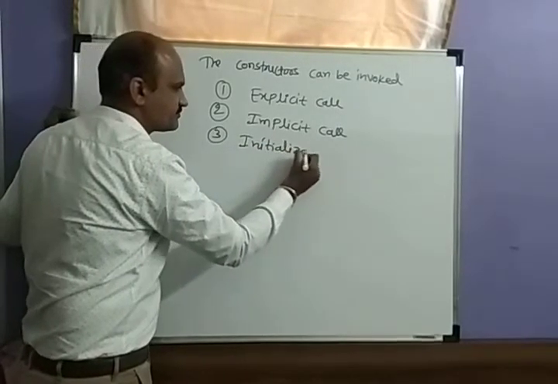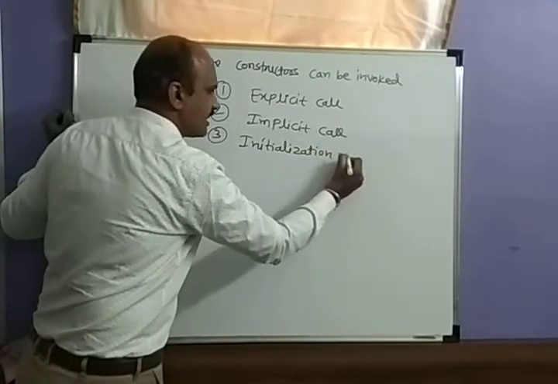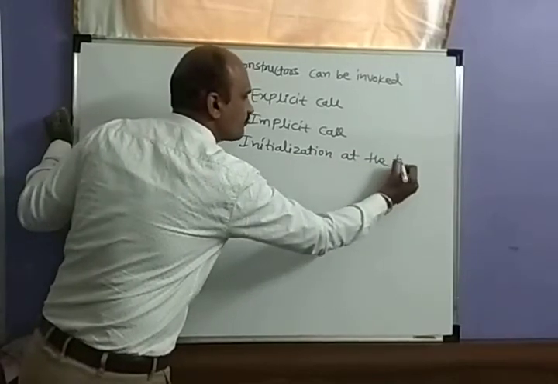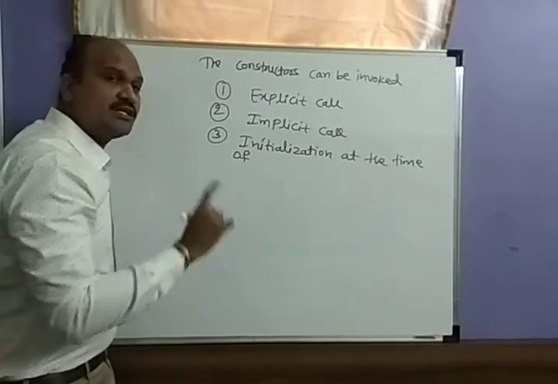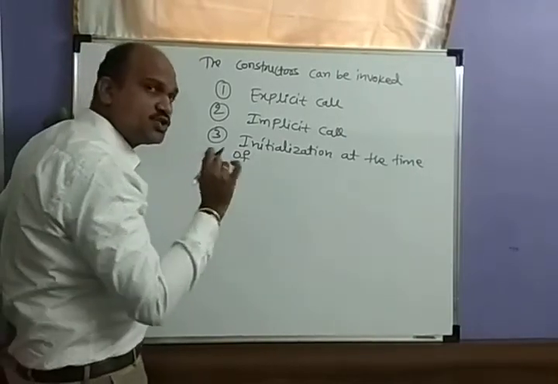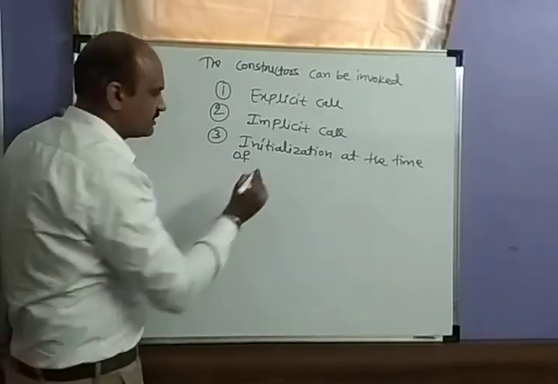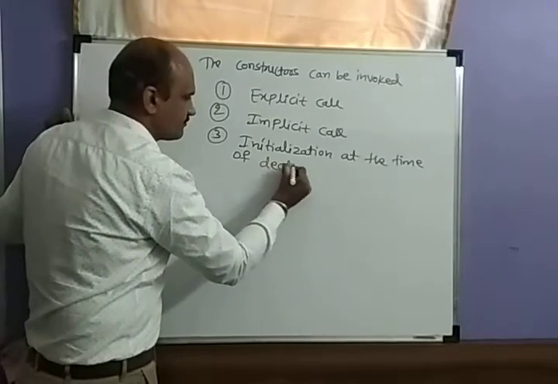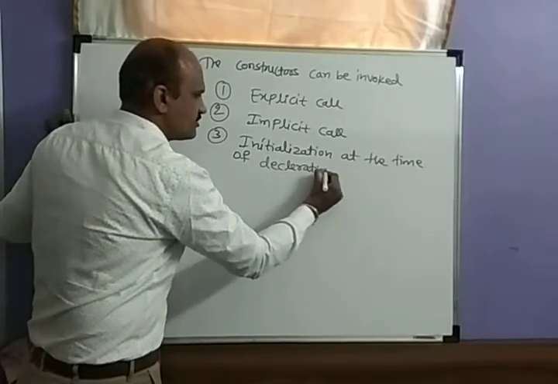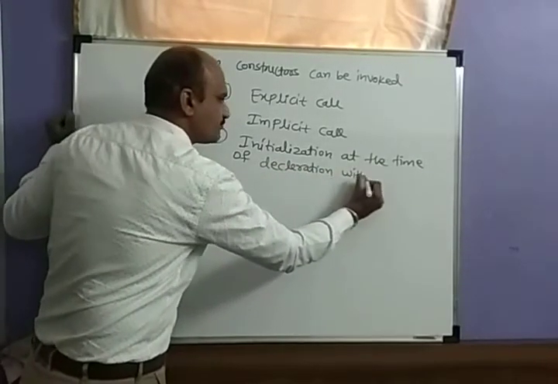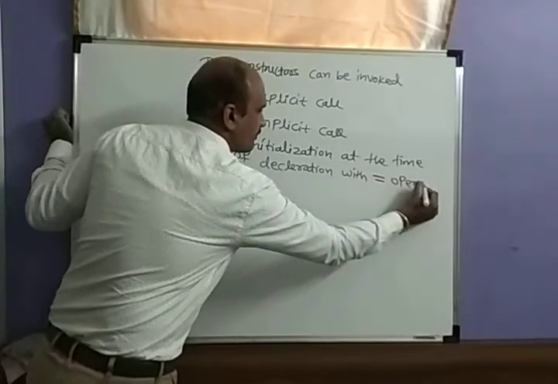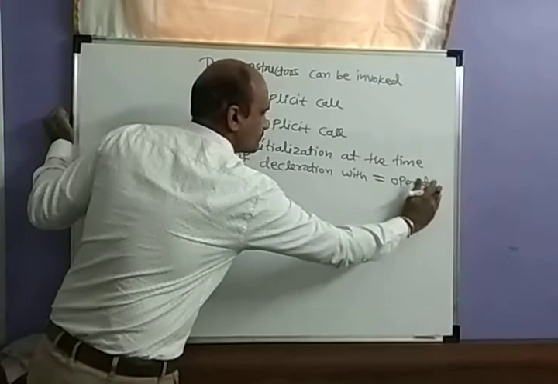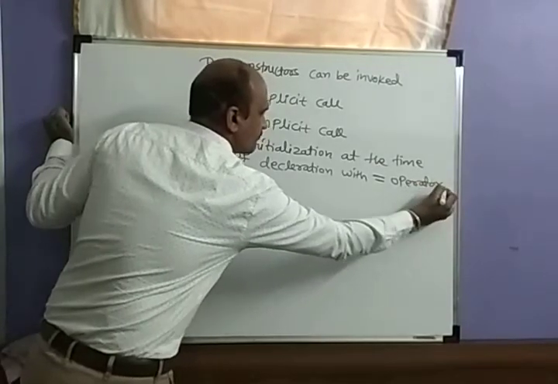The third is initialization at the time of declaration with the assignment operator, the equals sign.